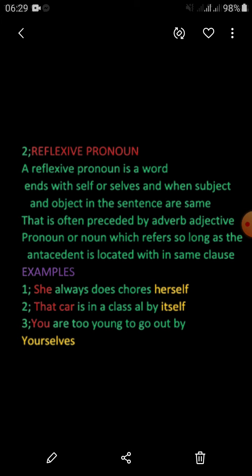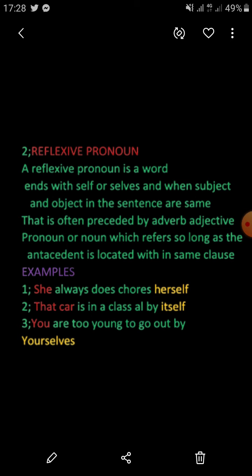It means that they are all the same. So that's why in the definition I told you earlier, when subject and object in the sentence are the same. So she and herself are the same in the sentence according to the community. So she always does chores herself. She is a subjective pronoun and herself, in the yellowish color, is a reflexive pronoun.